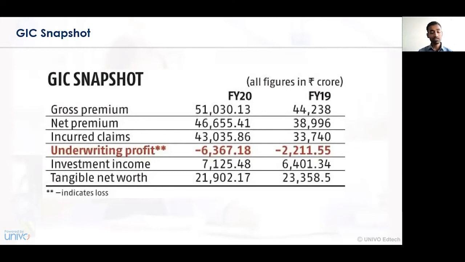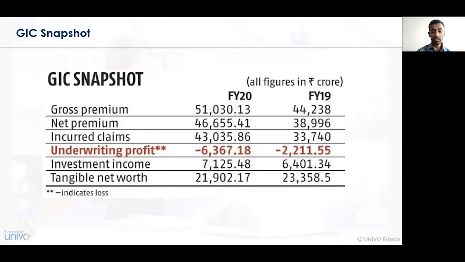So what's the reason for the performance? Another concern is the investment income. In comparison to the premium that has been collected and the incurred claims raised with GIC, there is a difference in net premium of around 8,000 and a difference in net claims of 10,000, yet the net investment income of GIC has not increased proportionately. From 6,401 crores to 7,125 crores, GIC has benefited by only around 600 to 700 crores. And the net tangible worth is also decreasing.